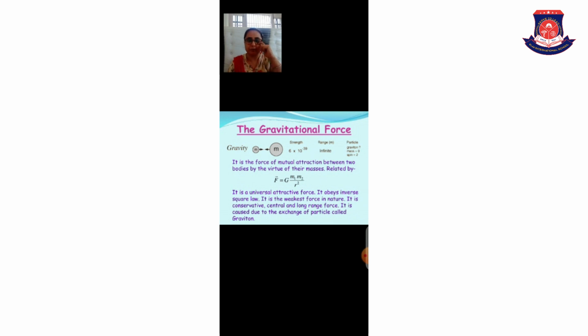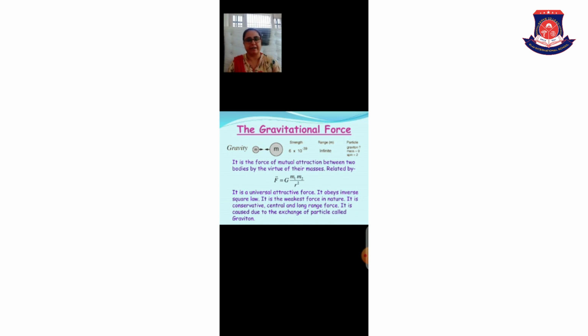Consider two masses m1 and m2, and the distance between them is r. According to the definition, gravitational force is the force of attraction that is directly proportional to the product of their masses and inversely proportional to the square of the distance between them. It creates two equations.